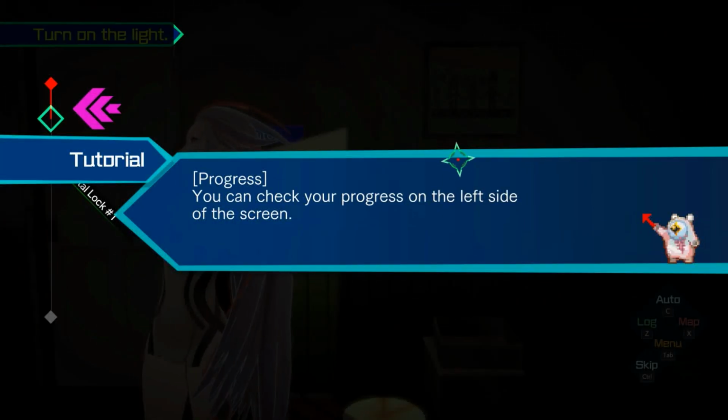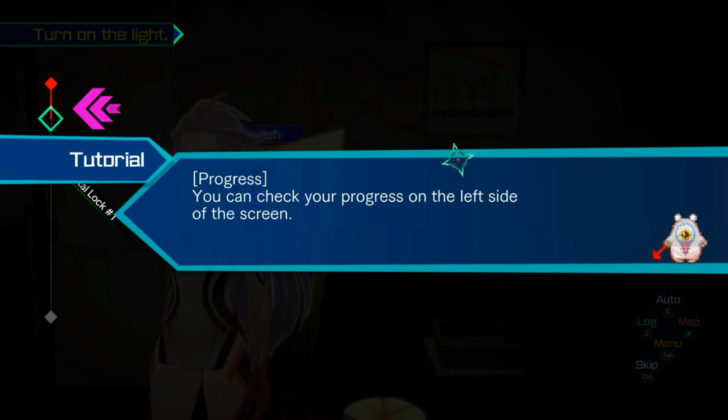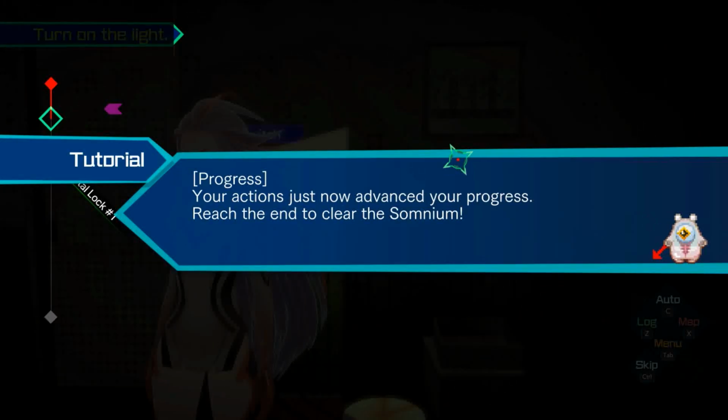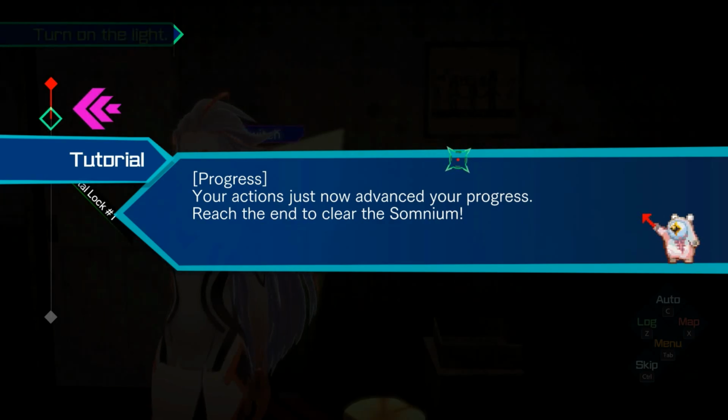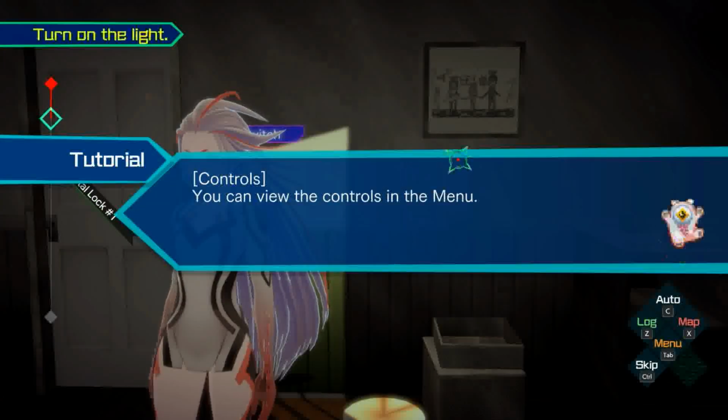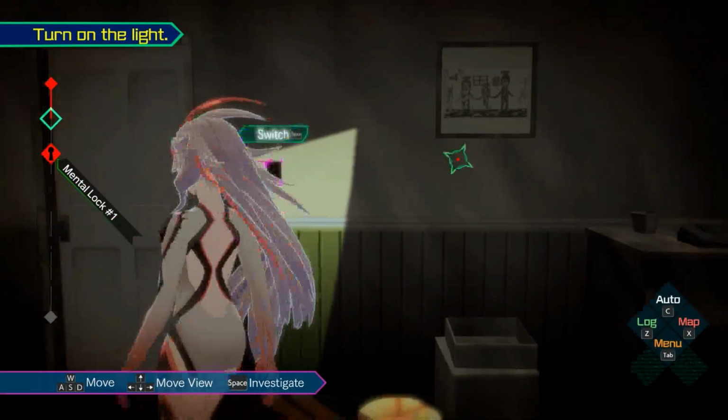You can check your progress on the left side of the screen. Okay. Your actions just now advanced our progress. Reach the end to clear the Somnium. You can view the controls in the menu.